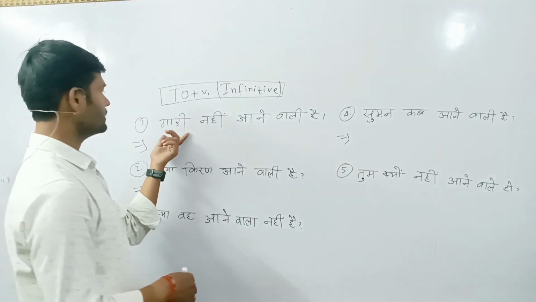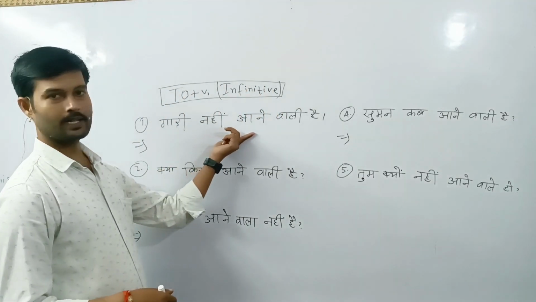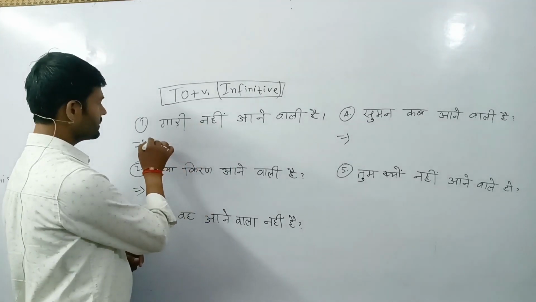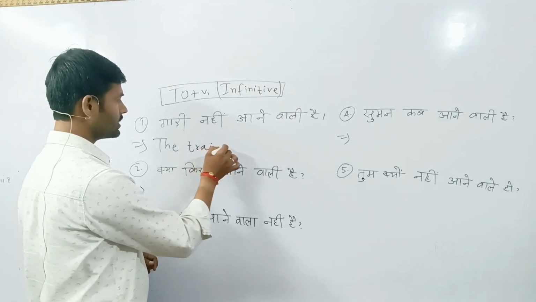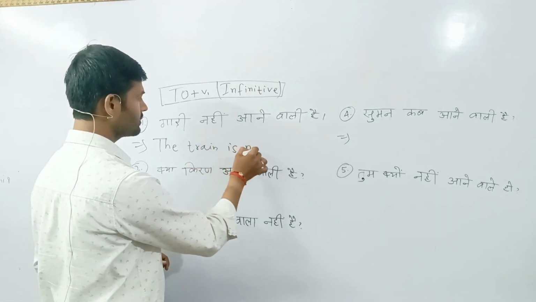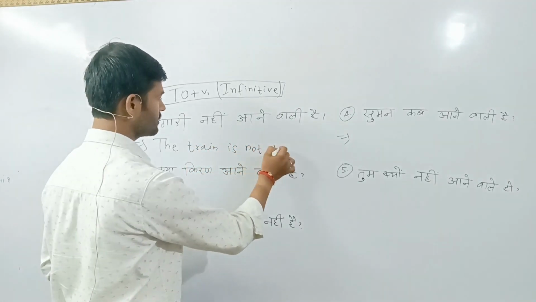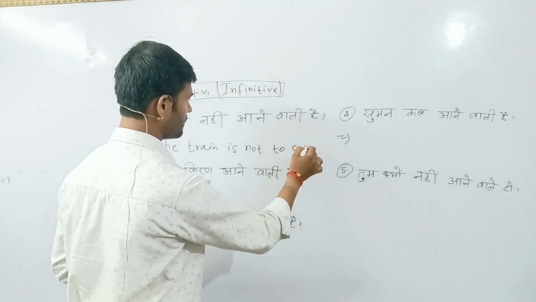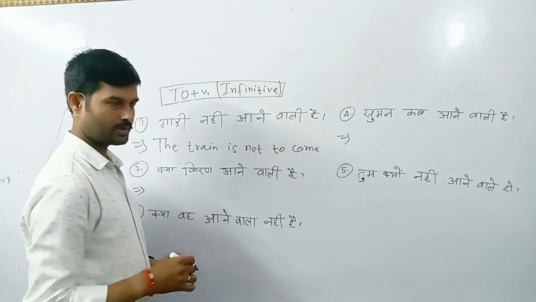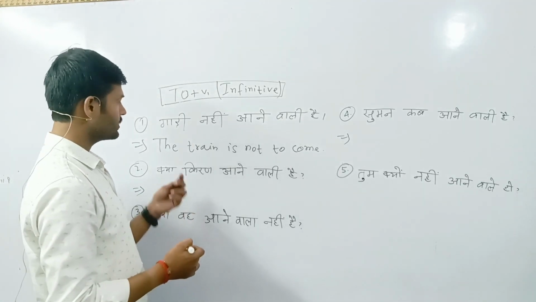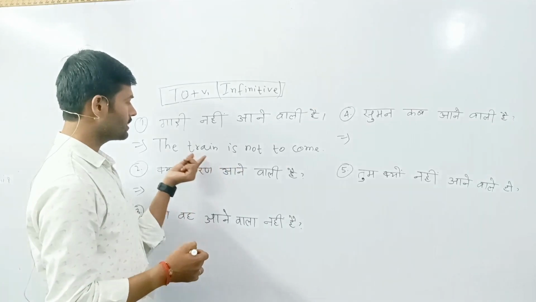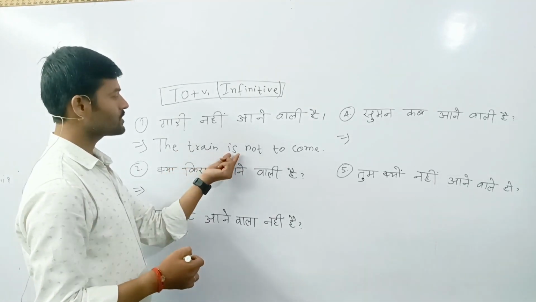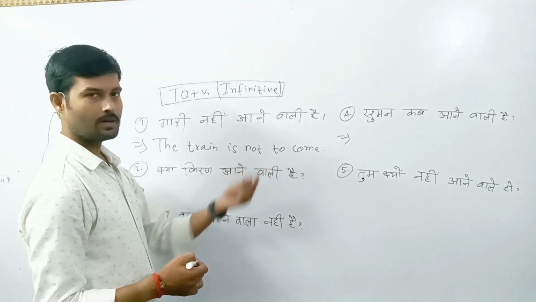First sentence is गाड़ी नहीं आने वाली है, means the train is not to come. Is that clear? Your subject is here, the train, then you have to use "is" because the subject is singular. So, is not to come.